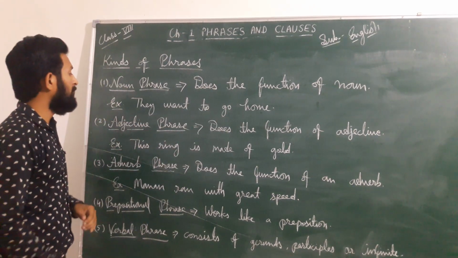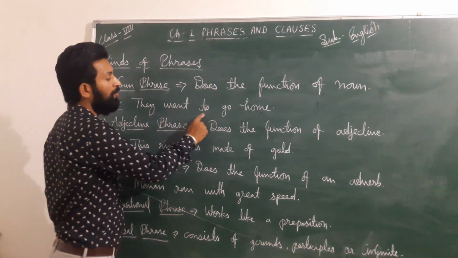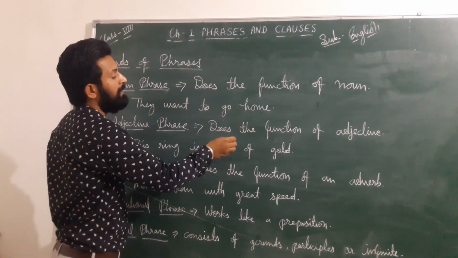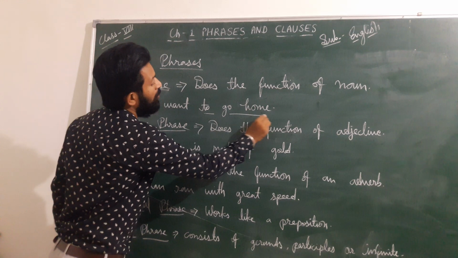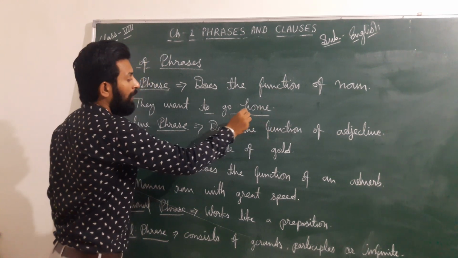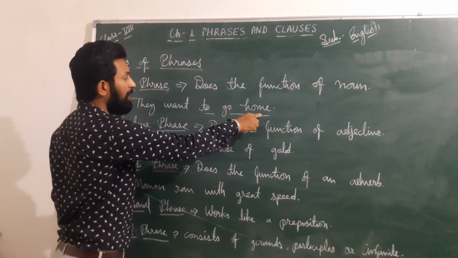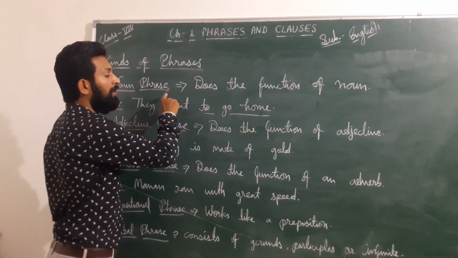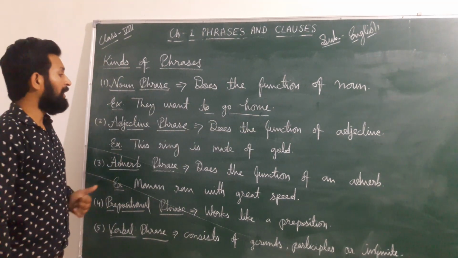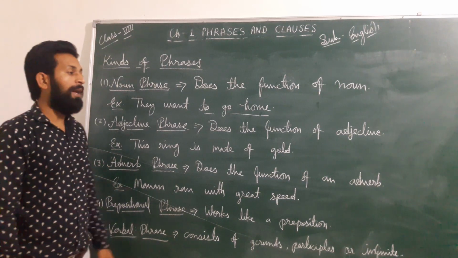Like in this sentence, "They want to go home." In this sentence, we can say that "to go home" works as a noun, like home is a noun here, so we can say that it is a noun phrase. After that, the adjective phrase does the function of an adjective.